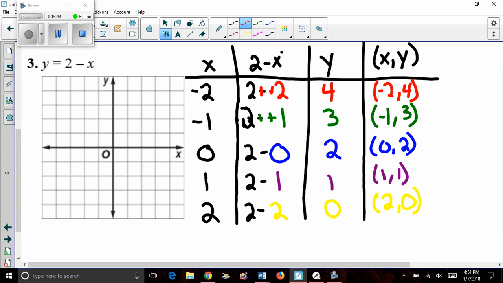Let's go ahead and put these on the graph. I am again going to just use 1, 2, 3, 4, and 5. My scale is 1 to put these on the graph. Starting at the origin for negative 2 comma 4, I go left 2 and up 1, 2, 3, 4 to get a coordinate. So that is, sorry, negative 2 comma 4.